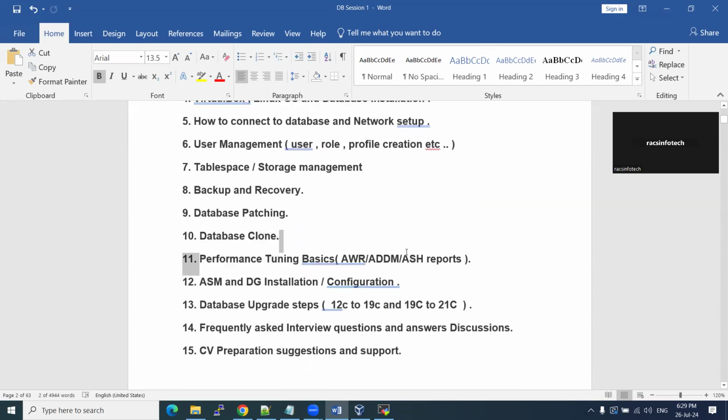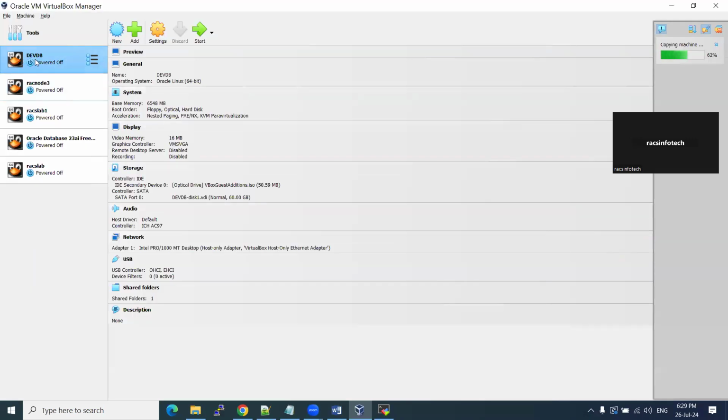Next one is performance tuning. We have a couple of tools for this. Something goes wrong, somebody is trying to access the database, and that database takes more than 1 hour or 2 hours. Why is it taking time? Yesterday I connected to the database and executed the report within a minute, but today it is taking more than 1 hour. What happened? As a DBA, we need to troubleshoot that.